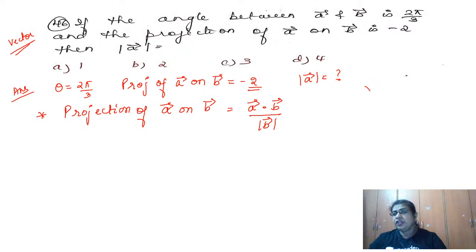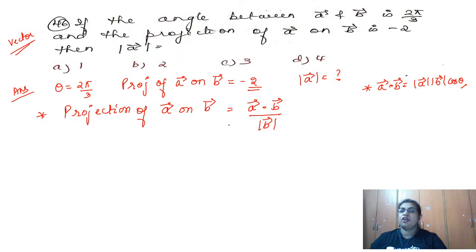Now, remember we know the dot product formula. What is the A dot B formula? It is nothing but magnitude A, magnitude B into cos theta. Why am I using this formula? Because they have given me theta. Okay, so I have to use that theta somewhere.